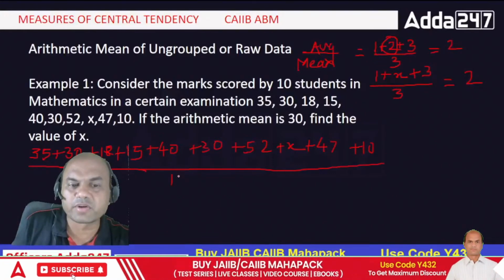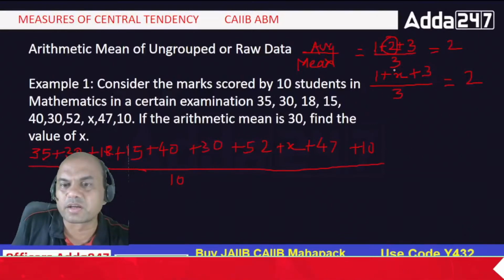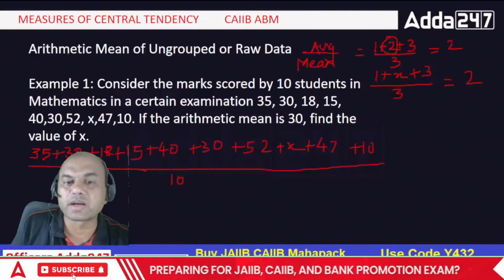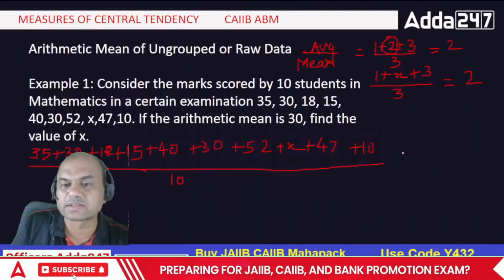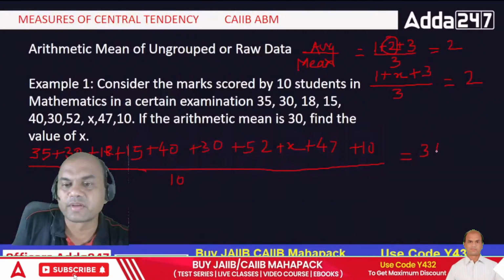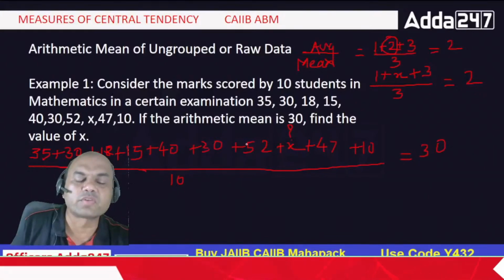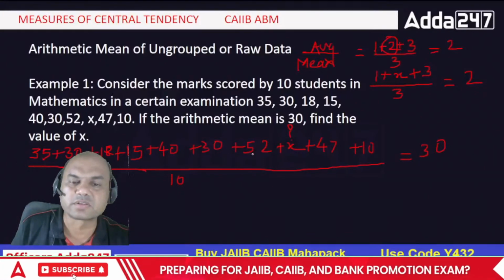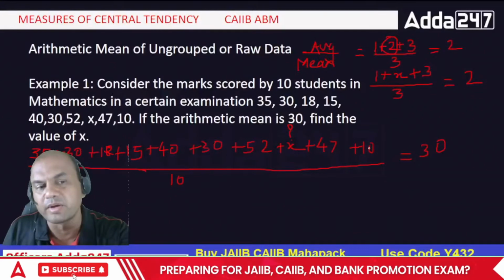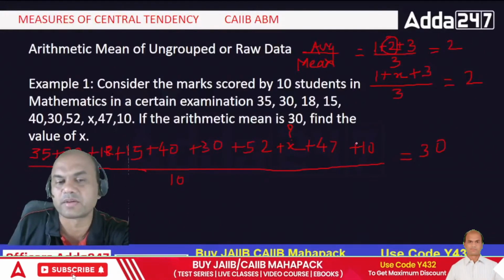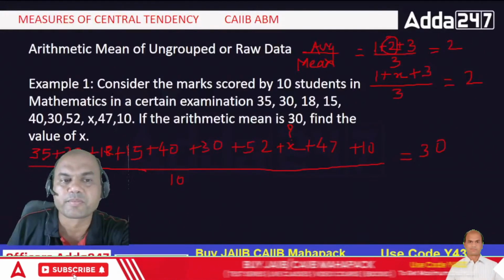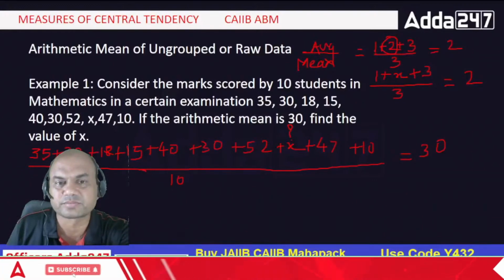See here, we are writing the similar equation over here. But I know the arithmetic mean is 30, so I know the answer is 30 over here. Now I have to find x. This is my question mark, right? So what will I do? First add all these numbers. Add them. Everyone add them. What is the answer you are getting, guys?